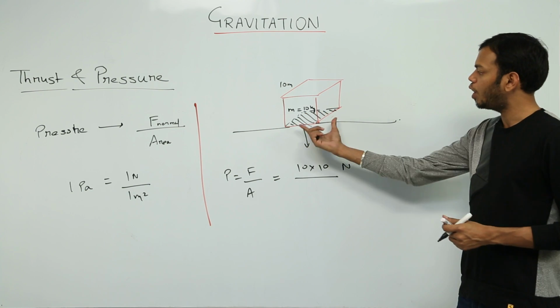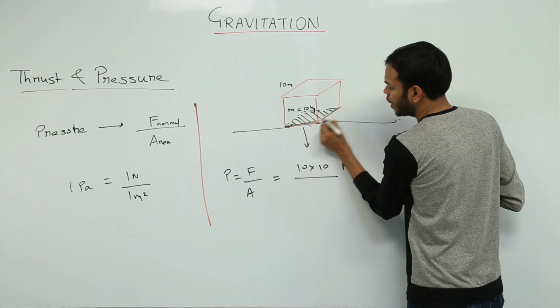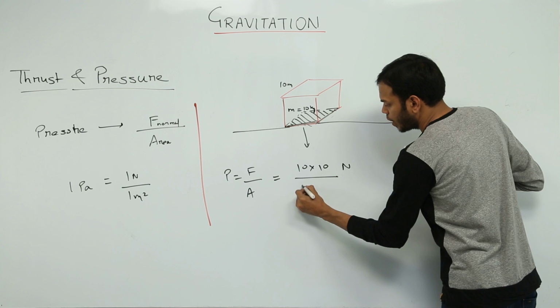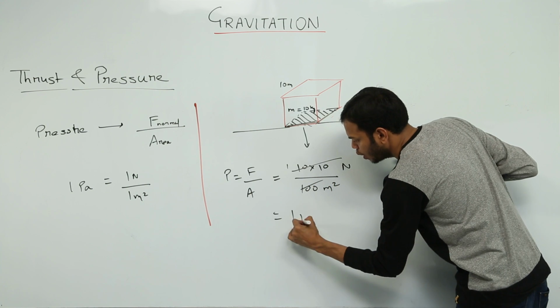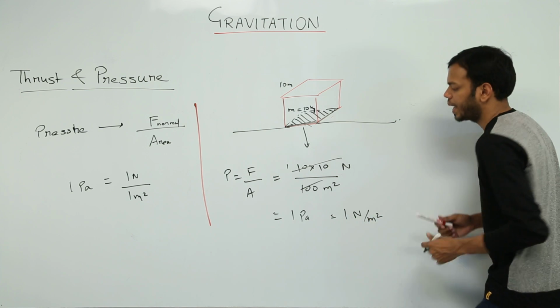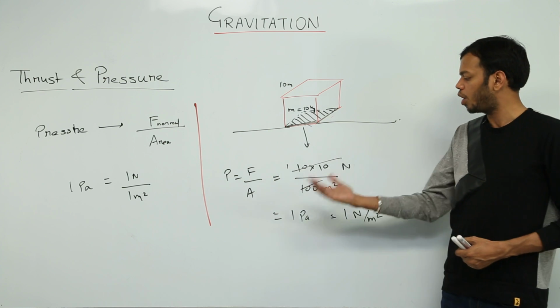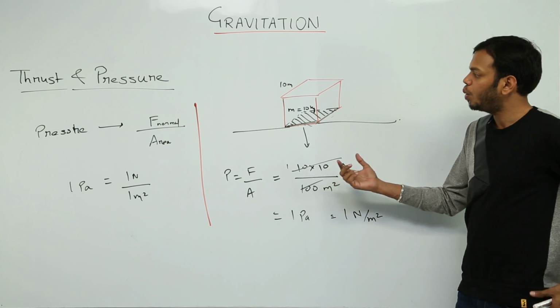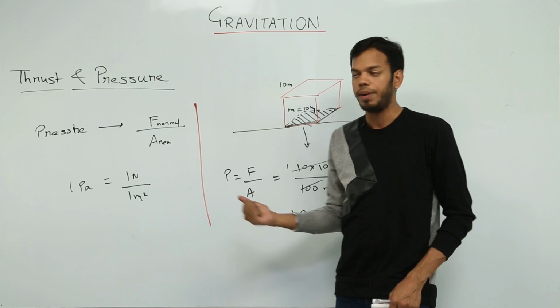So what is the area of the bottom face of the cube? This is 10 into 10, that is 100 meters square, right? So we'll get pressure equal to 1 Pascal or 1 Newton per meter square. You should not say 1 Newton per meter square. Here onwards we'll say 1 Pascal. So pressure is always normal force per unit area.